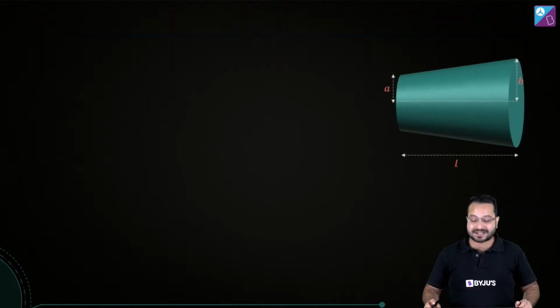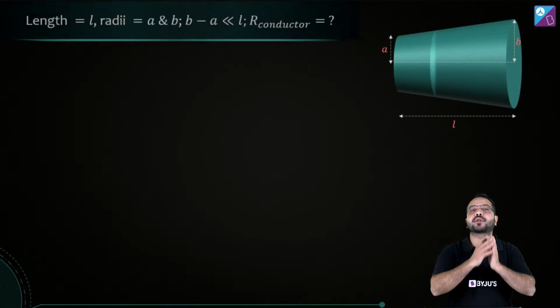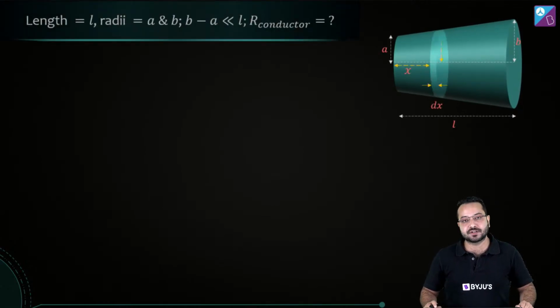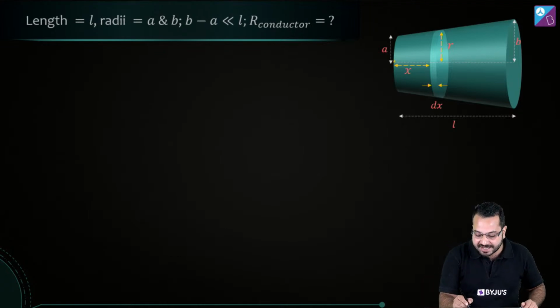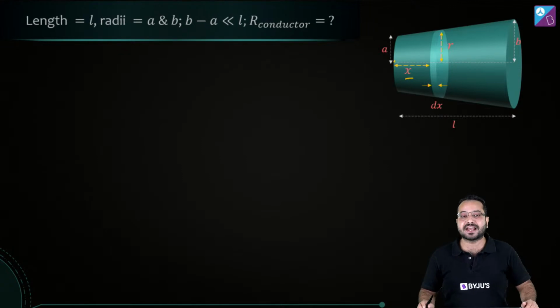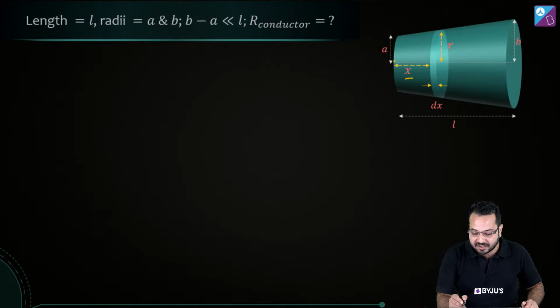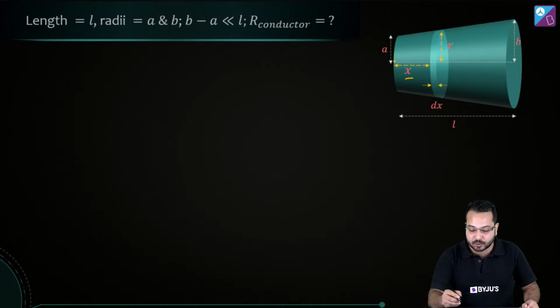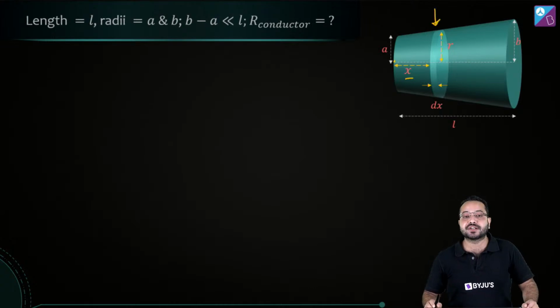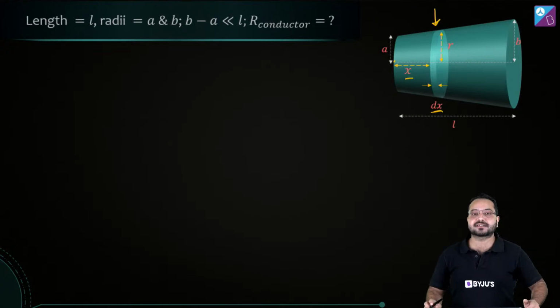So you can understand that we'll have to break this entire resistor into small resistors. And how do we do that? What we're going to do is take a representative element. And how do we take the representative element? At a distance x from here, we are going to take a thin circular disc. We are going to take this thin circular disc which has a thickness of dx. Is that right?